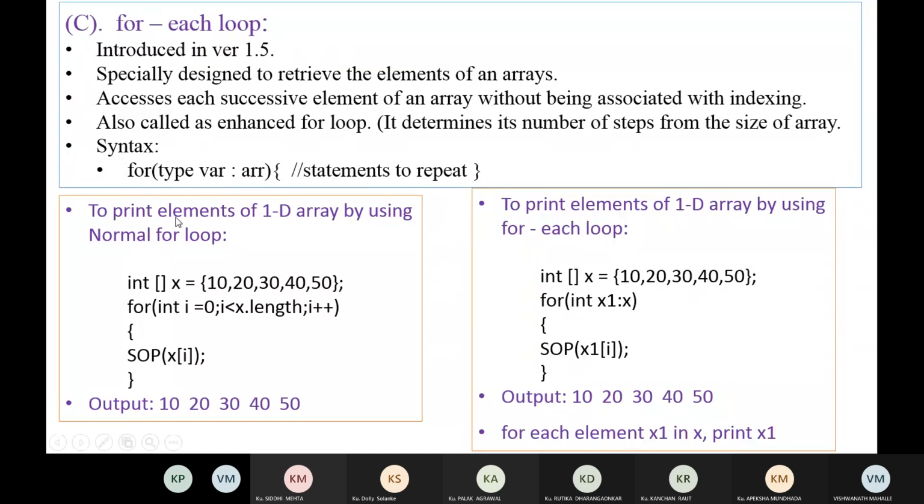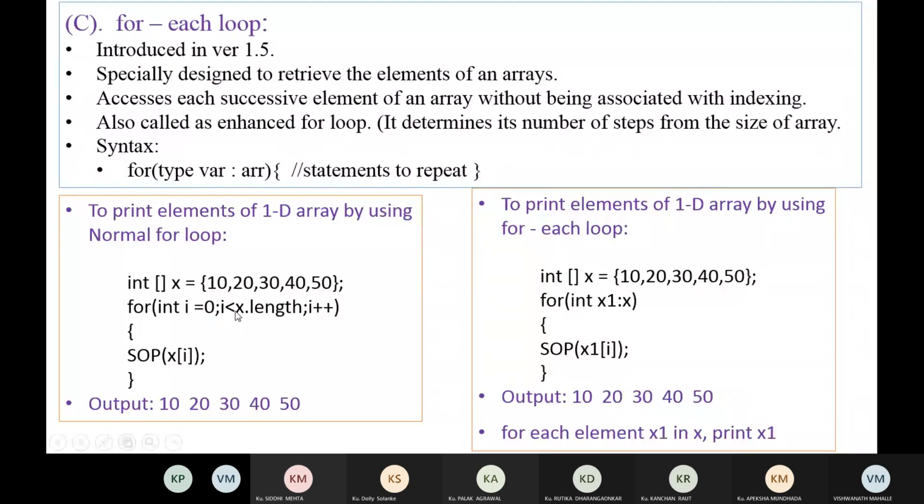Now generally, this is the program to print the elements of an array. This is the declaration and initialization of an array, and we will learn how to declare and how to initialize. This is the direct declaration and initialization of an array. You are already diploma holders, so you already know. We want to print the elements of this array, then we use a for loop. How many elements are there? Five elements. You can directly vary this for loop.